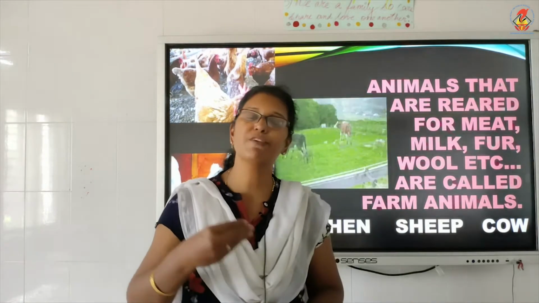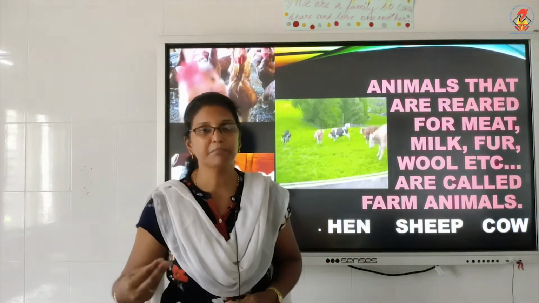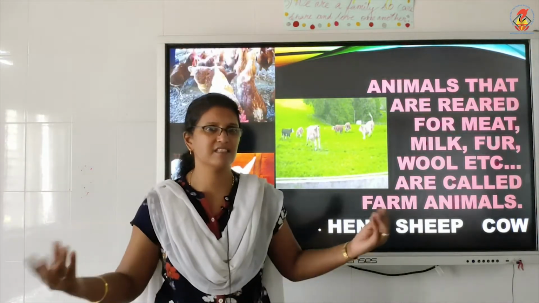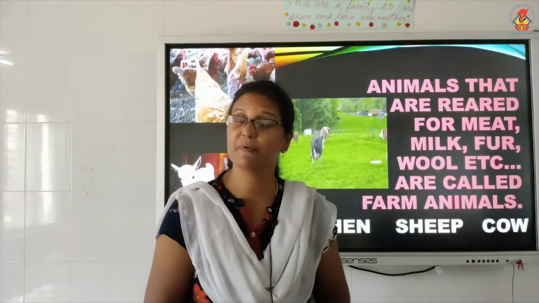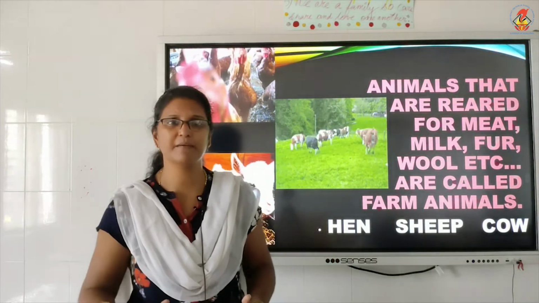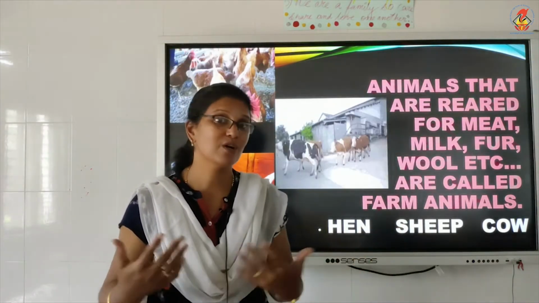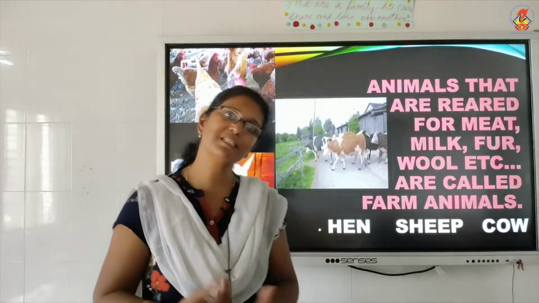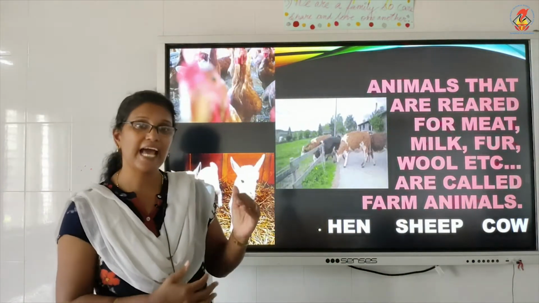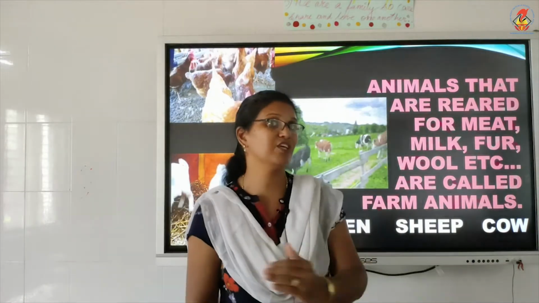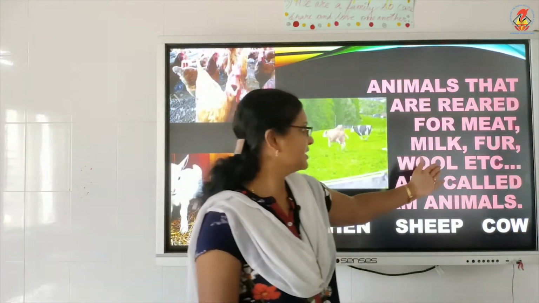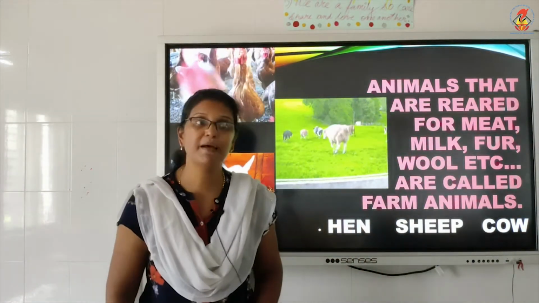From milk, we prepare many things, right? Buttermilk, cheese, so many things come up. Curds, so many come up from the milk. So, cow is also useful to us. We are doing business with it, right? The animals which we keep for doing business, we call them farm animals.